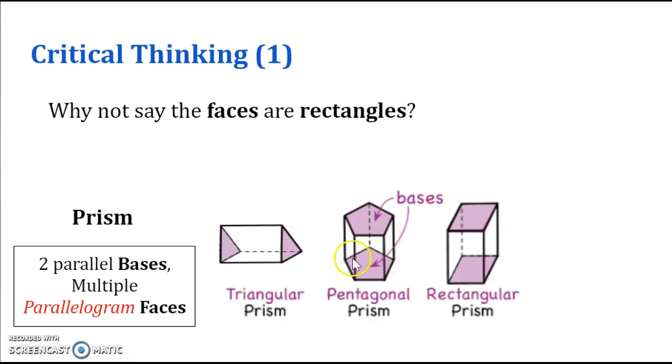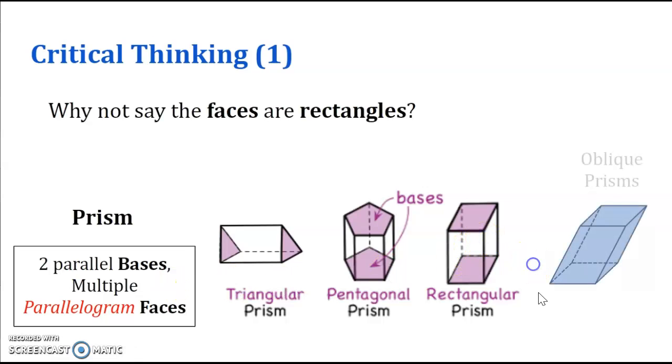It just does not look like a rectangle from this perspective because this is a 3D shape and we're trying to draw it on flat paper. That's why it appears to be a parallelogram, but it's really a rectangle when you're looking right at it. Why don't we just call them rectangles since they are rectangles?